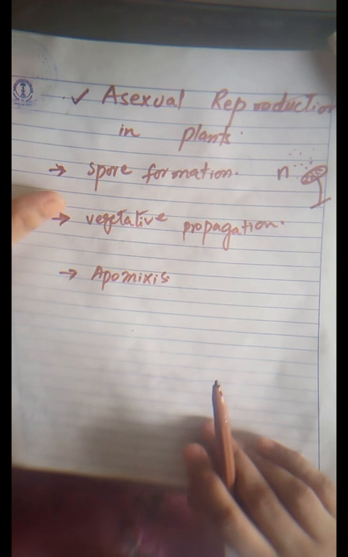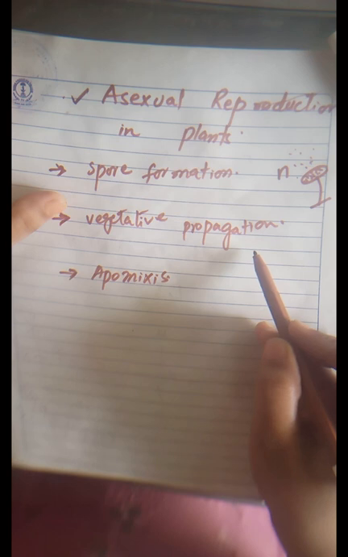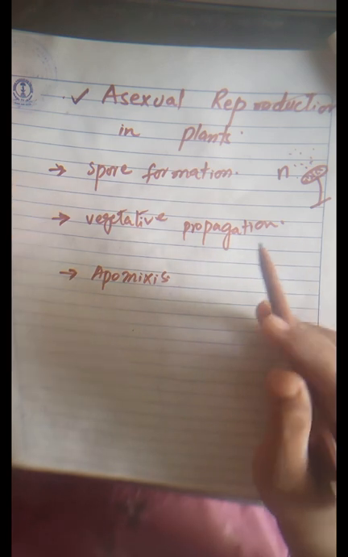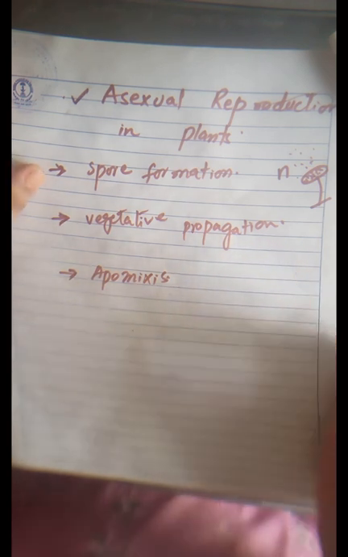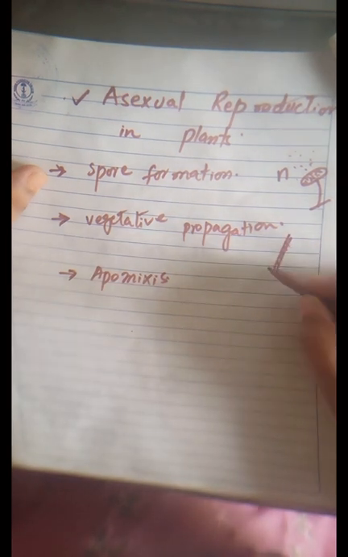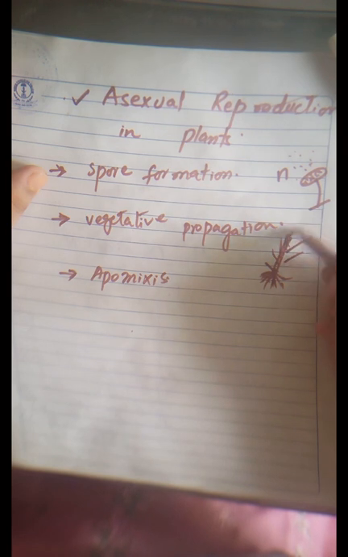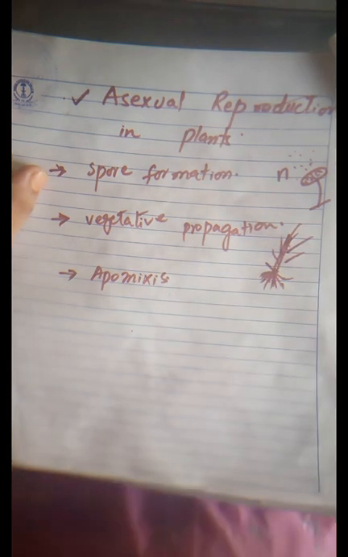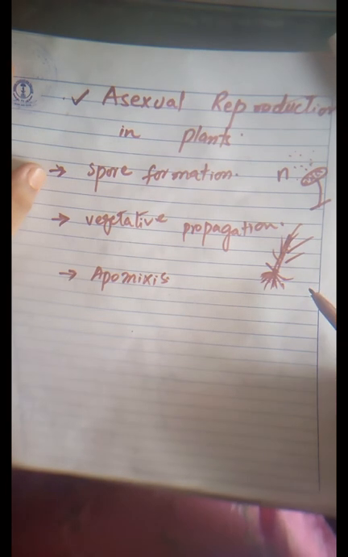Now vegetative propagation. The separation of a part of a plant, where this separated part grows into a new plant, is called vegetative propagation. For example, you cut a stem from the plant. This is a branch of a plant. You place it in the soil. Adventitious roots will start coming out from this branch. So this branch will change into a new plant. Branches will evolve and growth will continue as usual. So this formation of a new plant from any part of a plant instead of a seed is called vegetative propagation.